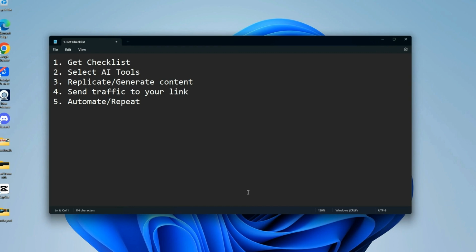So in order for us to get into this system, I have to explain to you how it works first. In this system, what we're basically going to be doing is taking links that you can get paid to promote, and then using AI to help us create content that we can send to our viewers to those links. And when they sign up for a free account on one of these tools that we're getting paid to promote, we get paid whenever they get the rebill of that tool. So we're going to be giving away a bunch of free stuff, which is really cool. And we're going to be using ChatGPT and AI to basically do all the marketing for us.